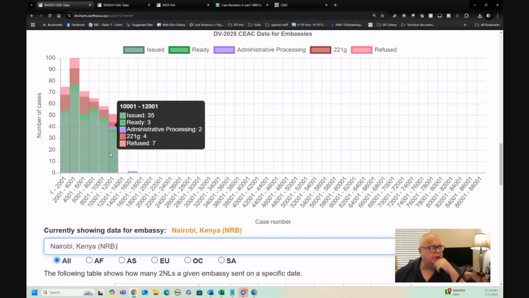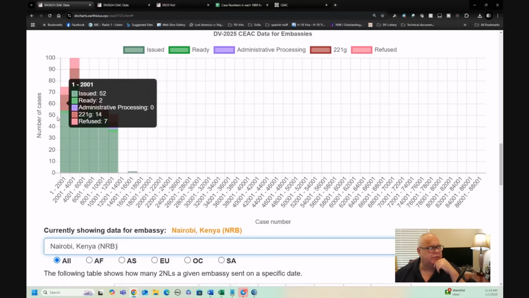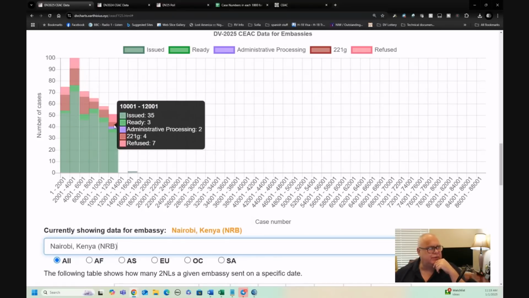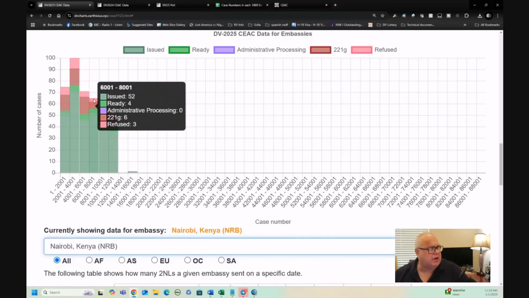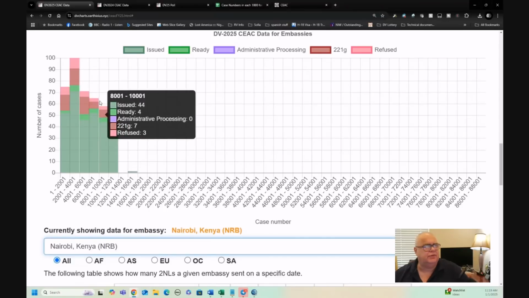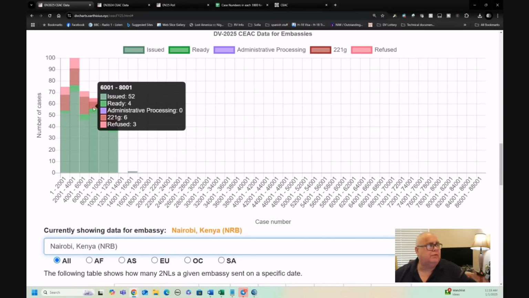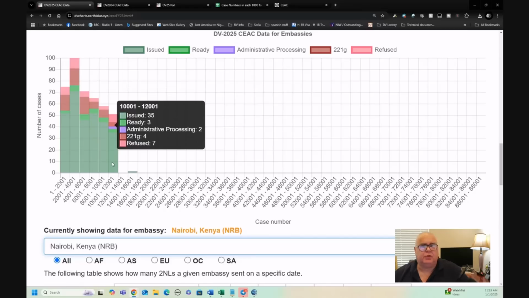But nevertheless, for normal scheduling, you can see that they've scheduled at least 50 cases in each 2,000 block there, and probably an average of around 65, 70 cases or so. And they got up to about case number 12,000, right?